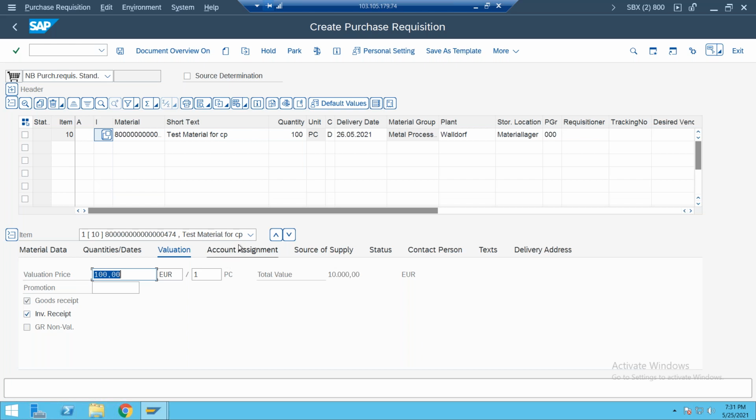And at the same time, for the consignment material, even though we are receiving the material and keeping it in our stores, we do not have ownership of this material. So please observe, if I am procuring the standard way, once we receive that material, we have ownership of this material.